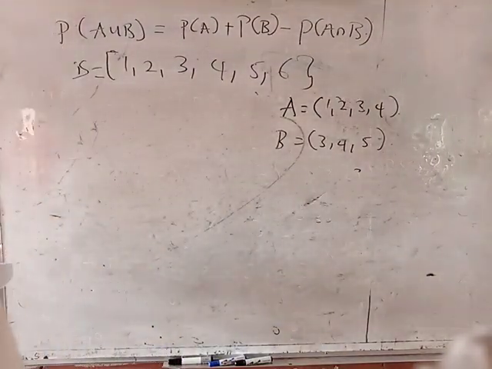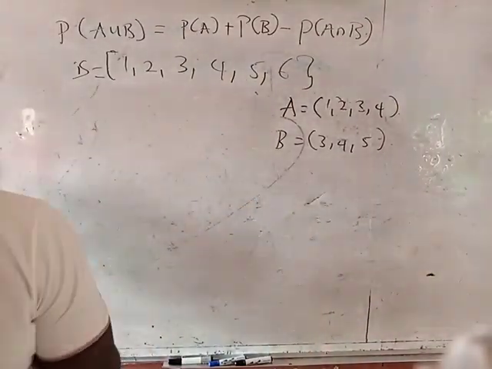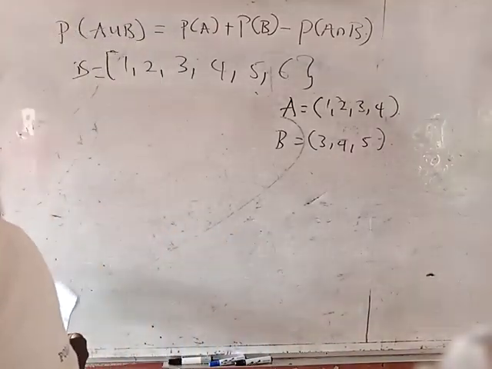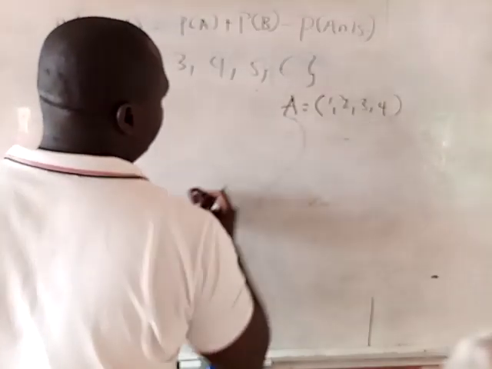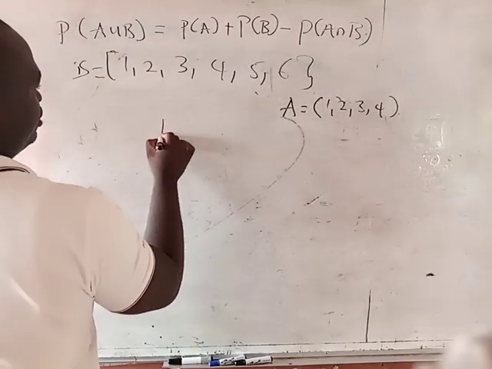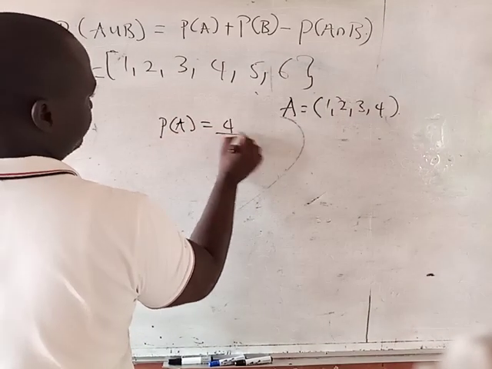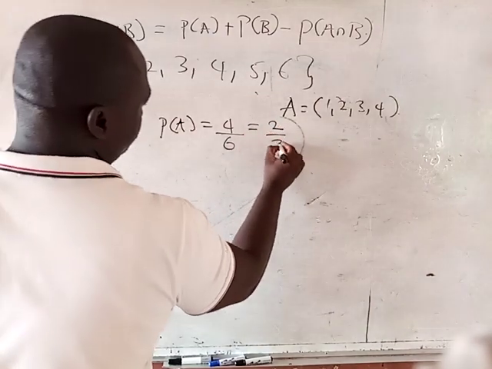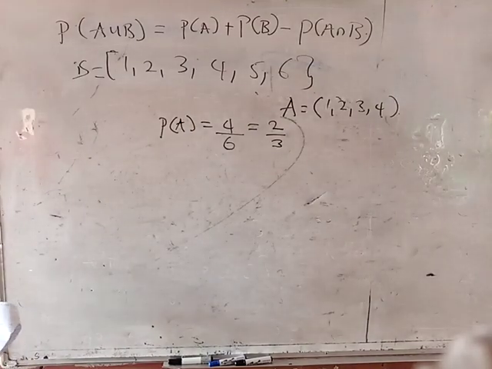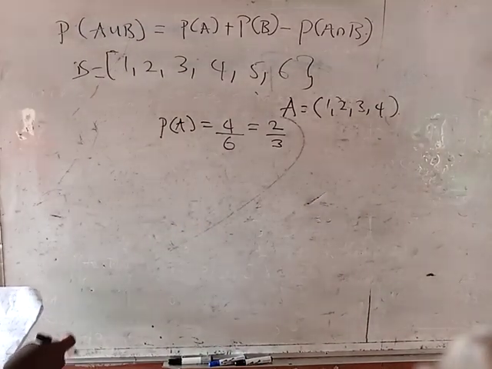If the probability of A, with A being 1, 2, 3, 4, is 4 all over 6, which is the same thing as 2 all over 3, and I ask you to find the complement of A, it's very simple, guys. What you have to do is this.